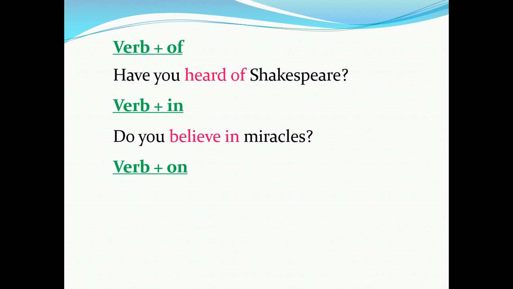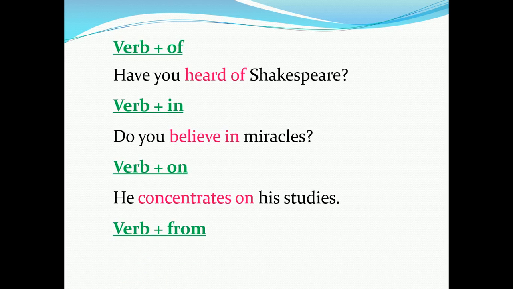Again, along with the verb we are using on. He concentrates on his studies. Okay, then again, next one, a verb, and along with the verb, we are using the preposition from. What will be the example? He suffers from fever. He suffers from a disease. He suffers from his enemy. So, along with the verb suffer, we are using the preposition from.